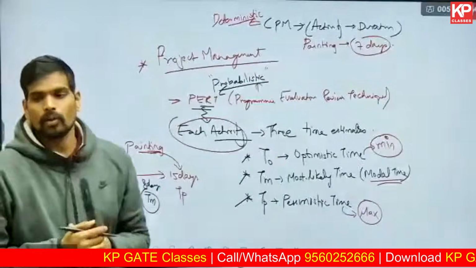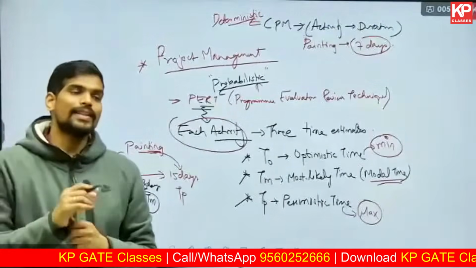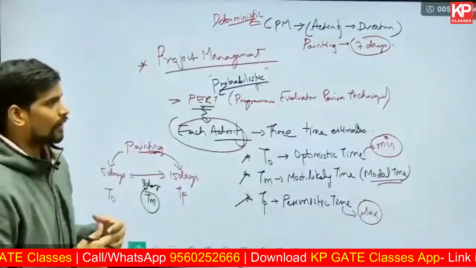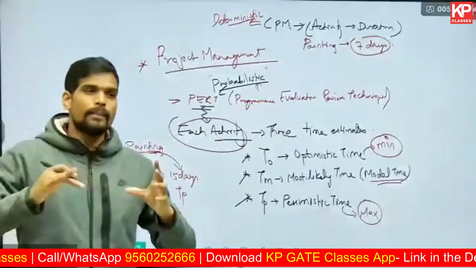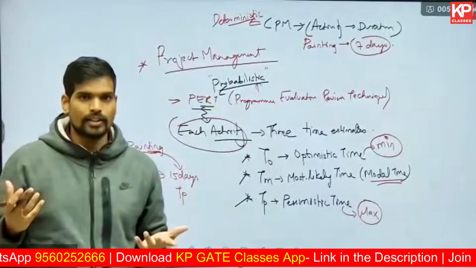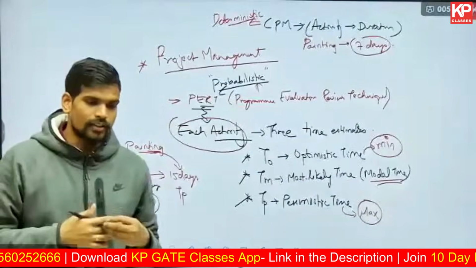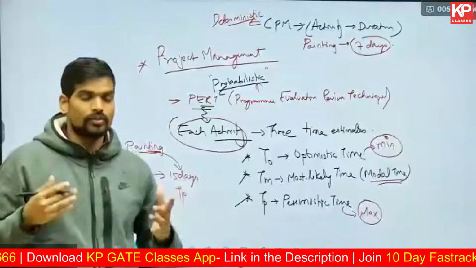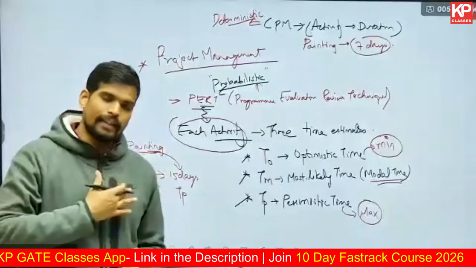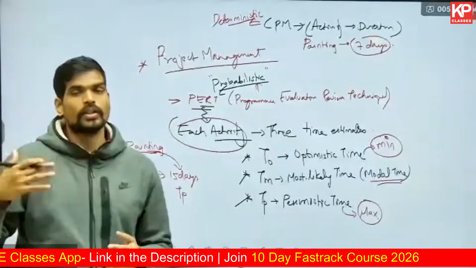PERT, or the probabilistic model, is particularly used where there is uncertainty, where there's a project which is of a new type. For example, you're designing a building which is going to be the world's tallest building. Now there will be a lot of uncertainties in such projects. Let us say you're constructing the largest airport in the world. That's a new type of project. There will be a high level of complexity. You're making the world's tallest statue. That's a project of such a kind.